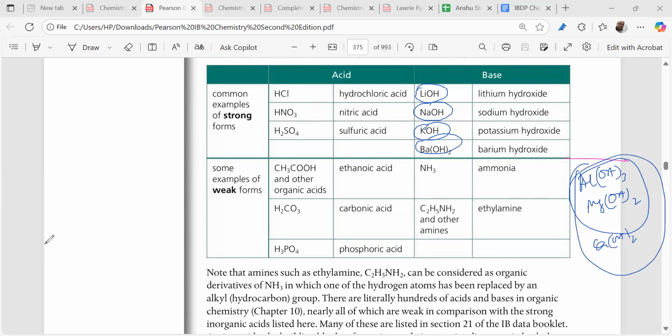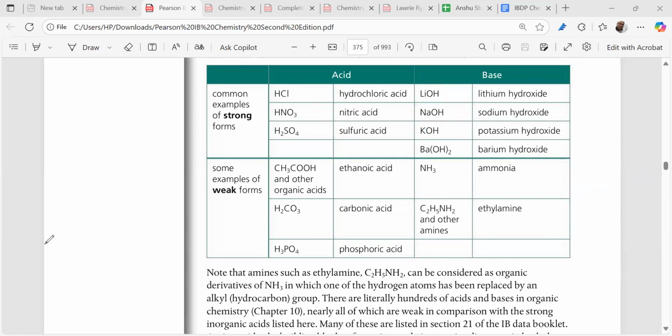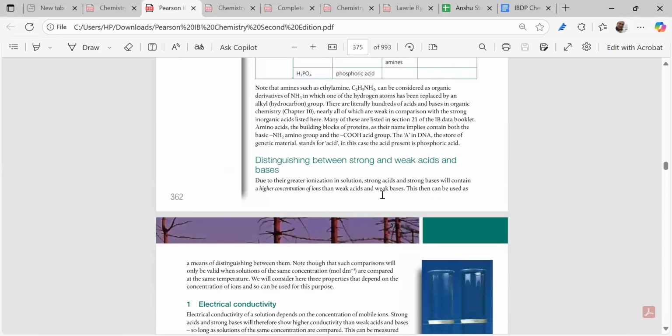Now, to do the question, yes, Fe(OH)2, right? See, Carlota has sent me a message: Fe(OH)2. Very good. Thank you. Please note down, everybody. Aluminum hydroxide, iron hydroxide, and calcium hydroxide, right? These are weak bases. Very good.